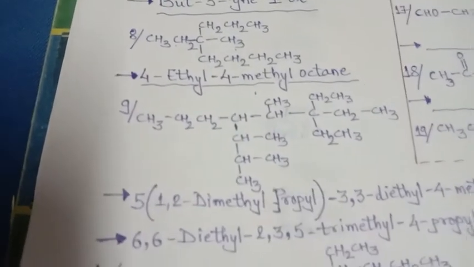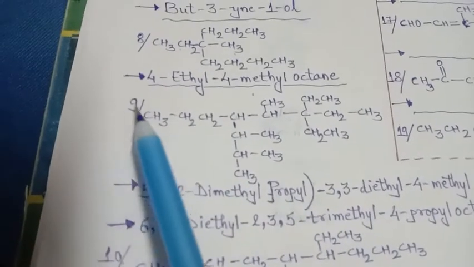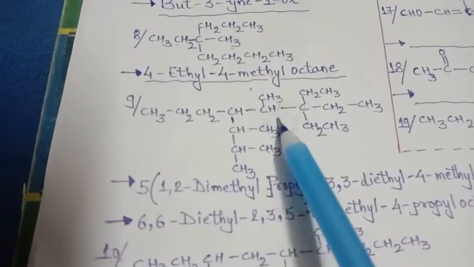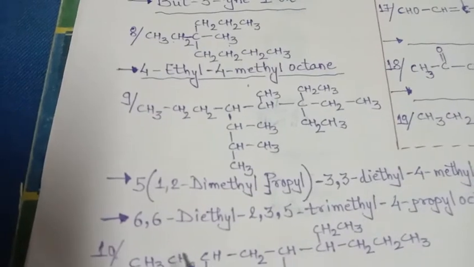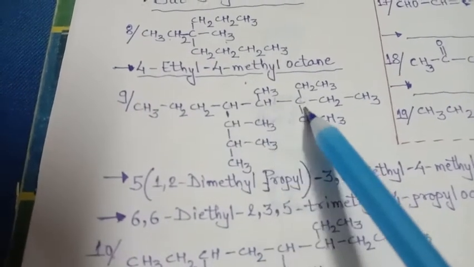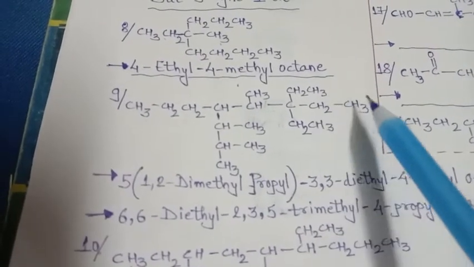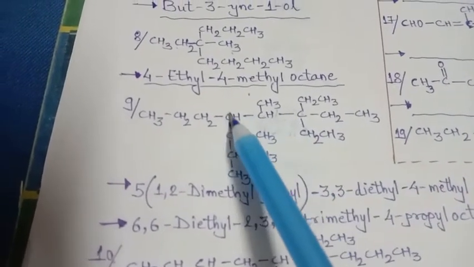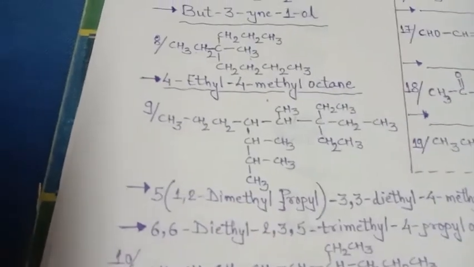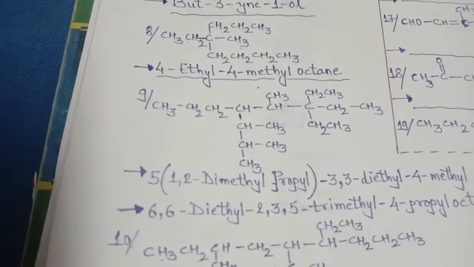Now see here. Here two possibilities are there. 1, 2, 3, 4, 5, 6, 7, 8. Right? And see here now. 1, 2, 3, 4, 5, 6, 7, 8. It is also 8. 1, 2, 3, 4, 5, 6, 7, 8. From either side if we consider, it is a maximum of 8. 1, 2, 3.